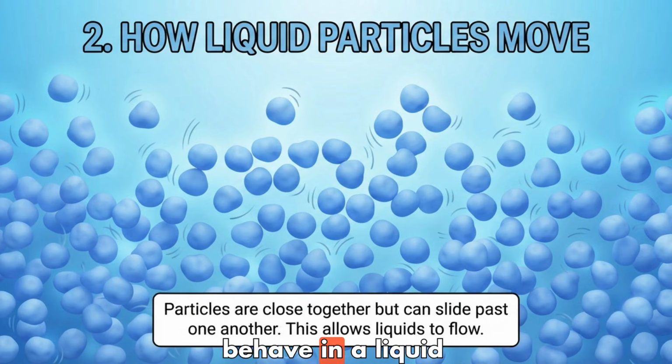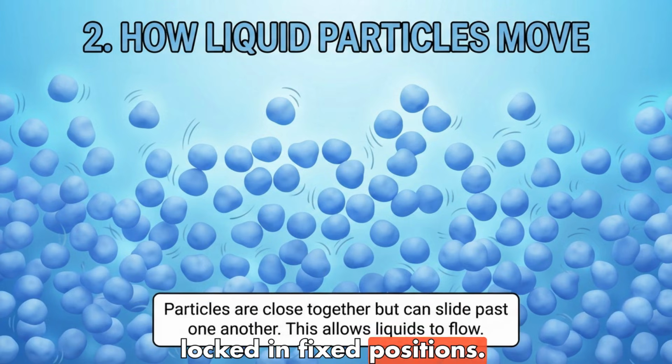How particles behave in a liquid. Why do liquids behave this way? To understand, we must look closely at what the tiny particles, molecules, are doing. Everything around us is made of particles. In a solid, like the ice we learned about, these particles are locked tightly together. In a liquid, the particles are still close together, but they are not locked in fixed positions.